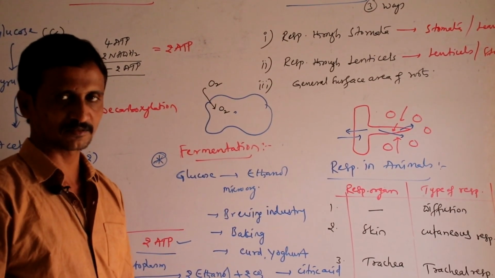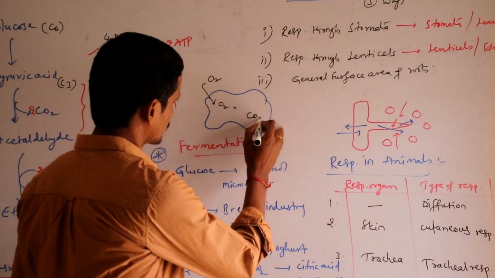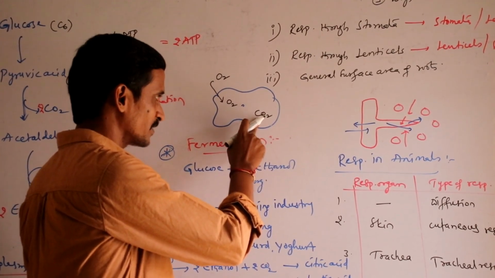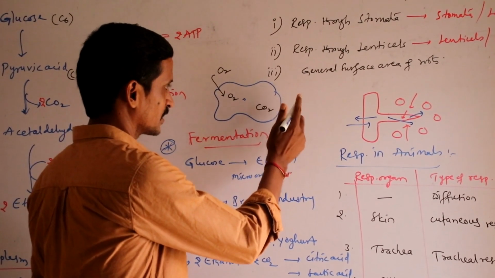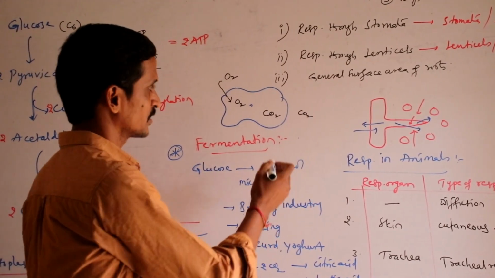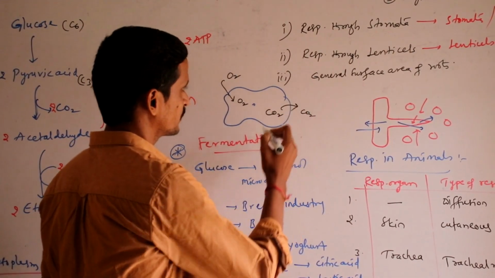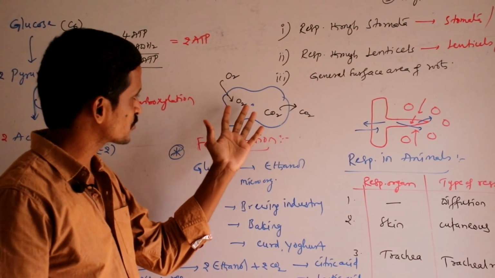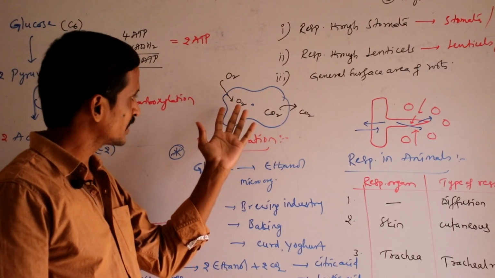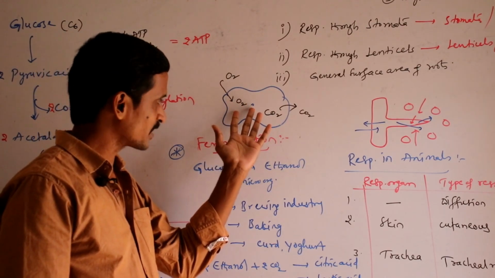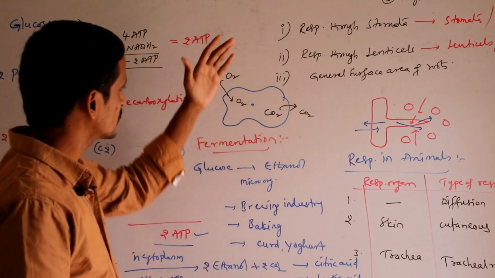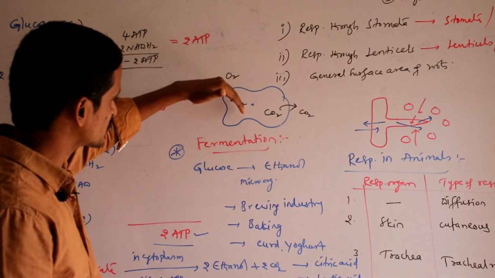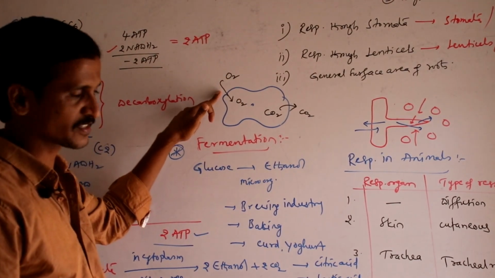Then when metabolic activities are going on, carbon dioxide is produced. The amount of carbon dioxide in the cytoplasm of amoeba is more compared with the carbon dioxide present in its surrounding water. So carbon dioxide is diffused outside. So in unicellular organisms, as they consume more and more oxygen, the amount of oxygen in the cytoplasm is reduced, so they take oxygen from outside into the cytoplasm through the body surface area.